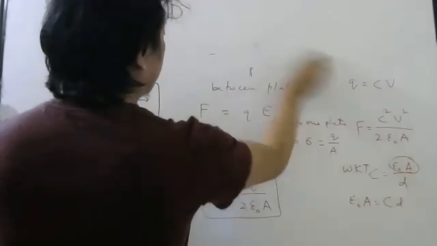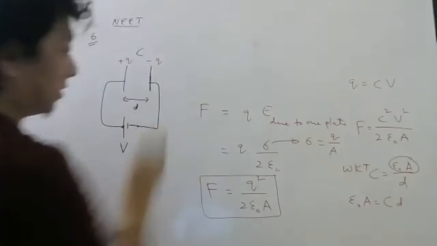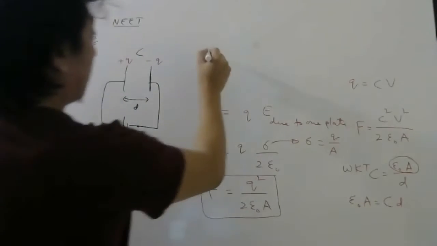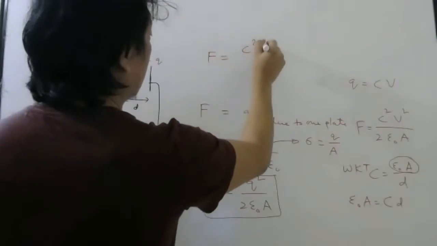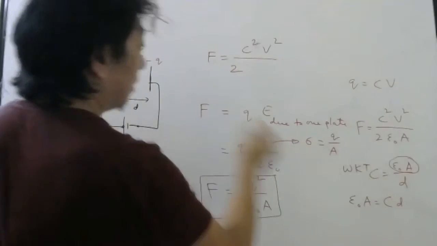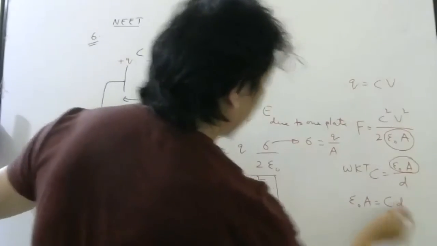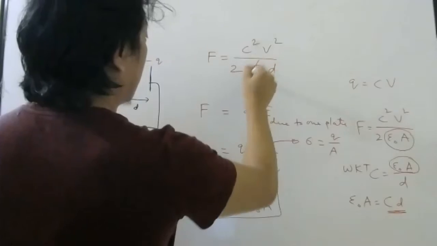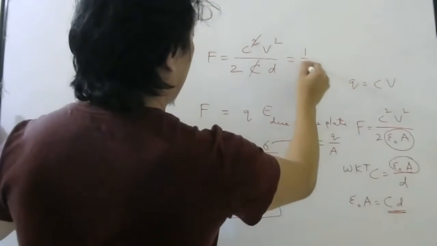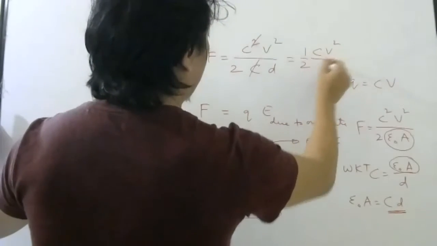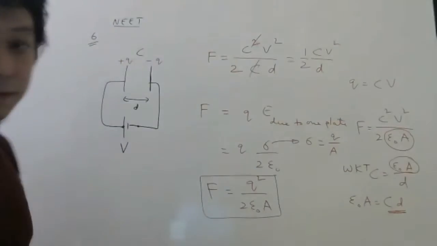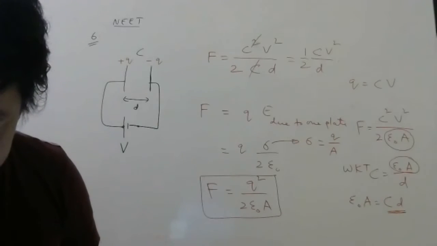So the force between the plates will be F equals C square V square by 2. In place of epsilon naught A, I can write C into D. One C will be cancelled, so it will be half CV square by D. Okay, so good question.